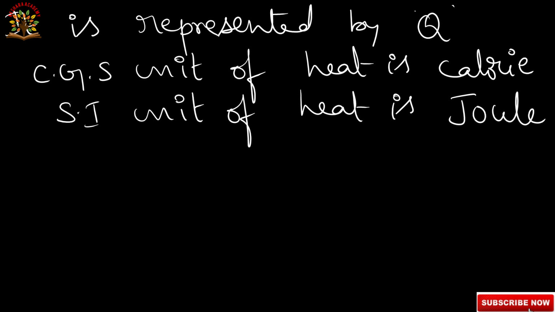So these two are the units of heat. One is the calorie in CGS system and another is the joule in SI system.